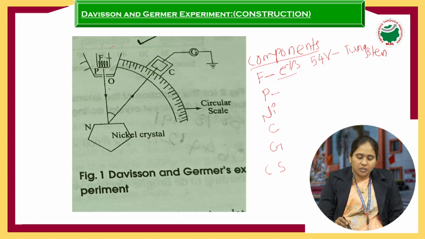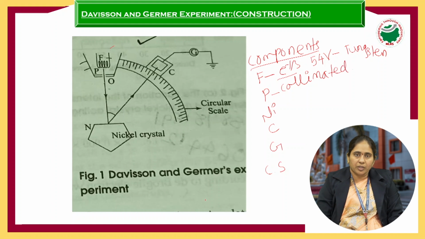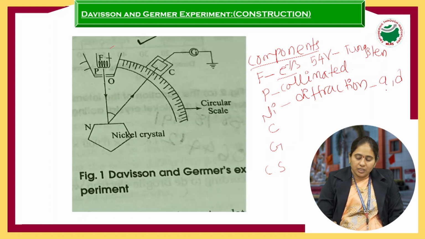And then what is the use of the plate P? Plate P provides a uniform or collimated beam, so only a single directional electron beam emerges from plate P. And the nickel crystal is used to study the diffraction of the crystal. The nickel crystal is used because of the interatomic distance, the interplanar distance D. The distance between two atoms is known as the interatomic distance.